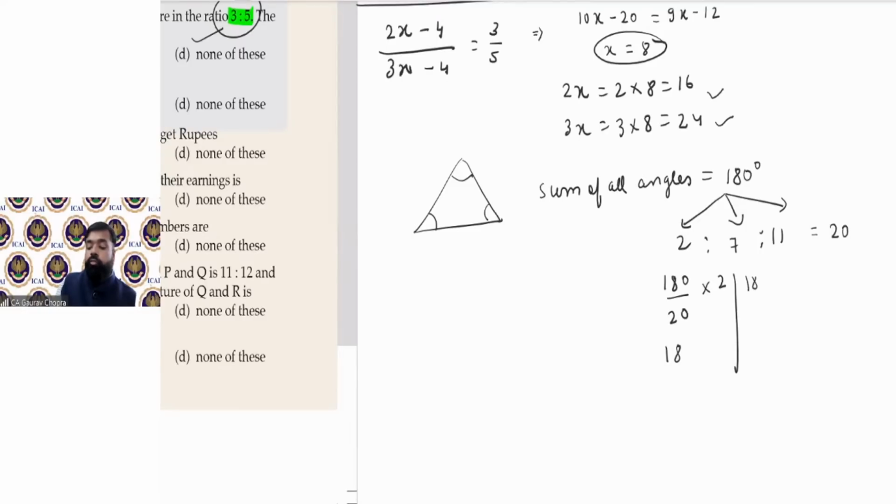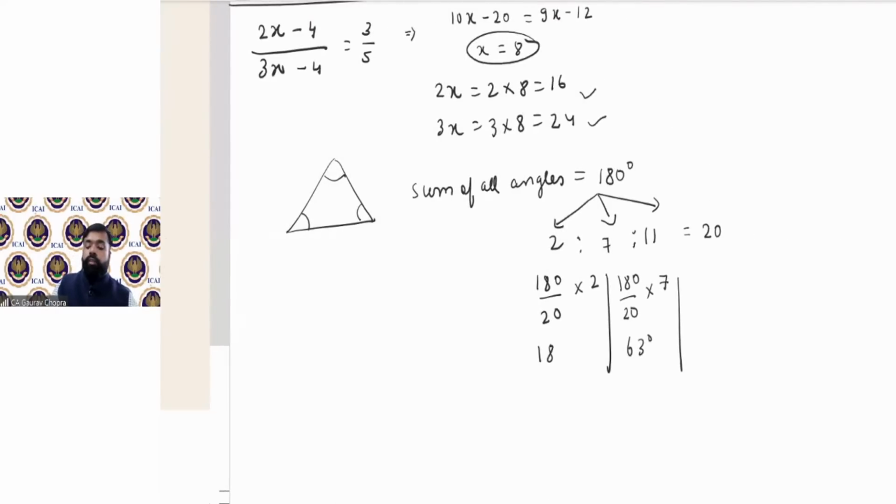Second one, 180 upon 20 multiply by 7. How much? 63 degrees. And the third one, 180 upon 20 multiply by 11. So now you are getting how much? 99. So in this way, you can calculate all the three angles of a triangle.